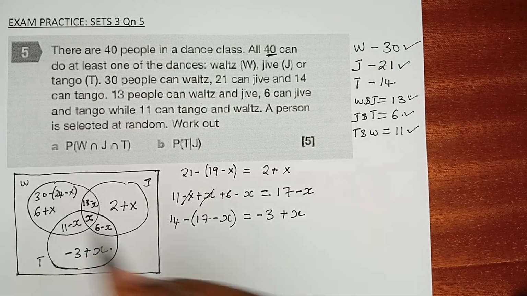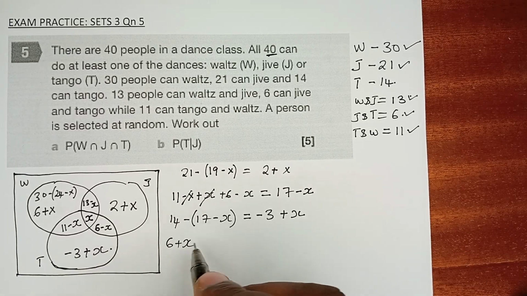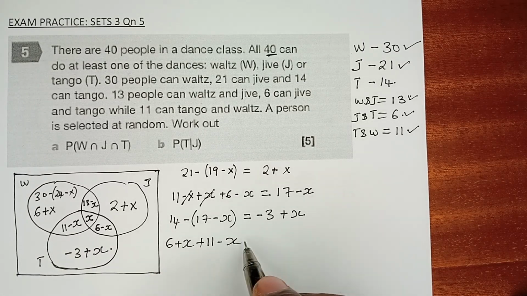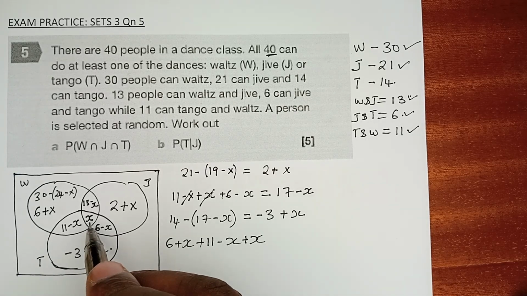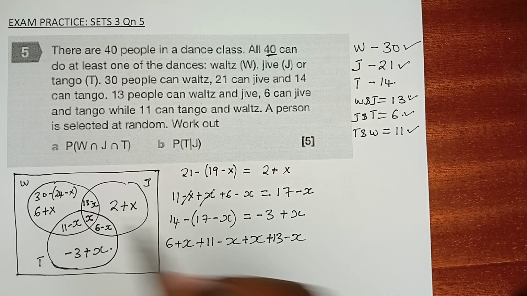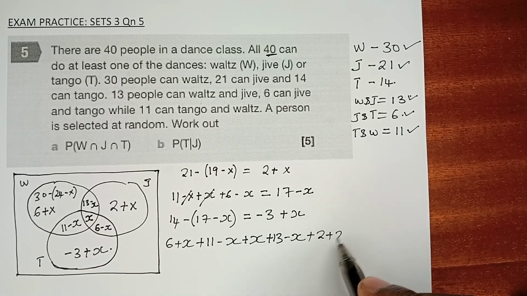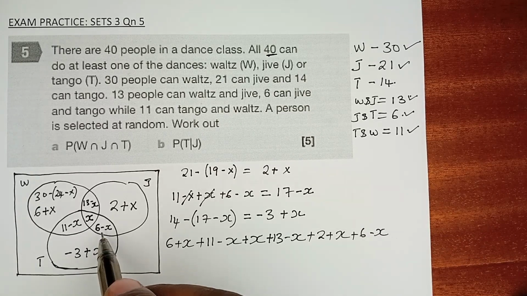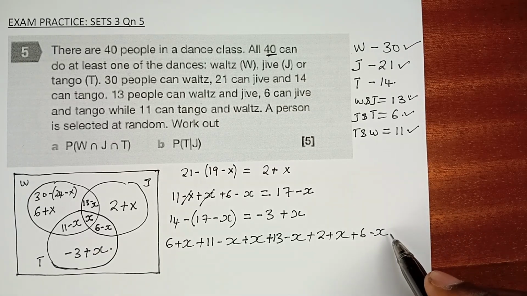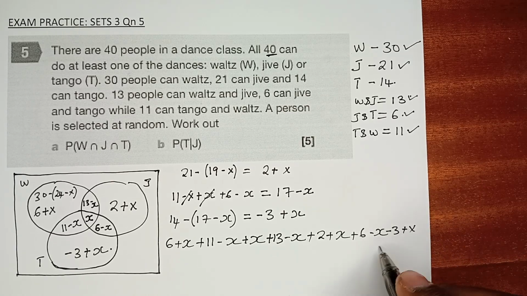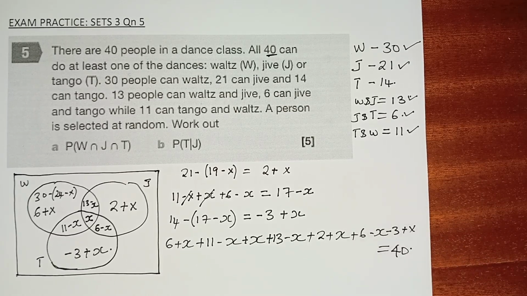So we have 6 plus x, we are through with that, plus 11 minus x, we are through with that part, plus x, this part, plus 13 minus x, that part, plus 2 plus x, that part, plus 6 minus x, that part, and finally minus 3 plus x. All this should give us 40.